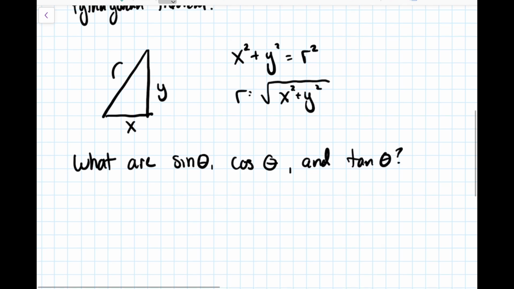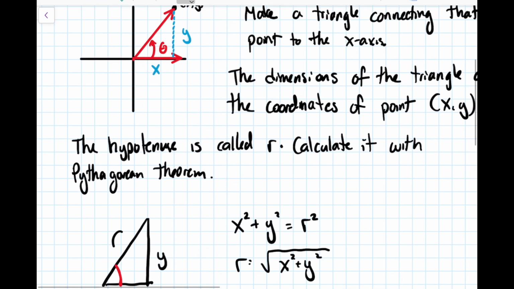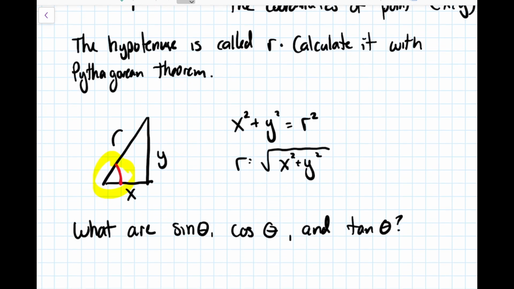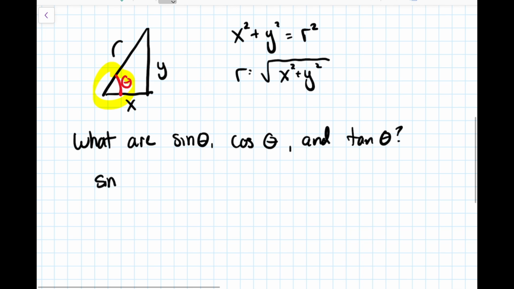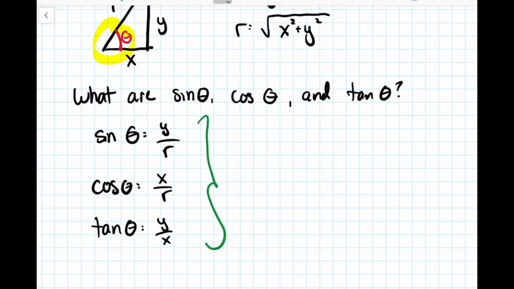So sine, right? And we're working with this angle down here, because remember, this was an angle in standard position. So we're taking this angle, which is still down here. This is theta. So sine theta is our opposite, which is y, over our hypotenuse, which is r. Cosine theta is adjacent over hypotenuse, so that's x over r. And tangent is opposite over adjacent, so that's y over x. And so these are going to hold true for any point.